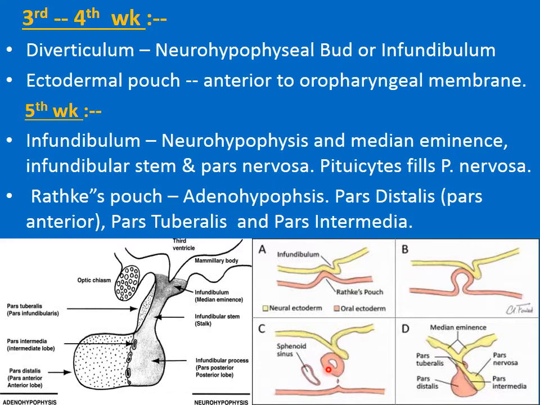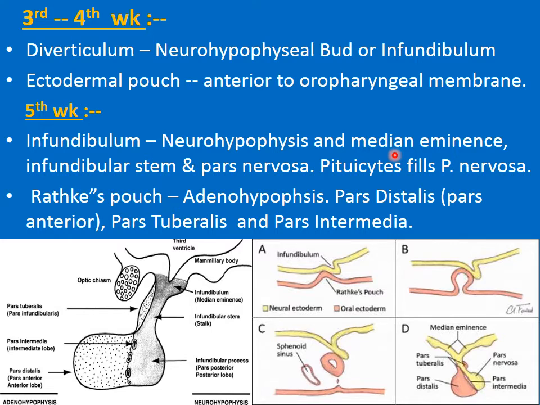With further development, it opposes the infundibulum and almost encroaches on it. The infundibulum, which has derived from the diencephalon, forms the neurohypophysis and the median eminence.